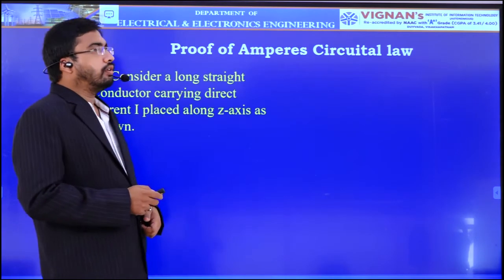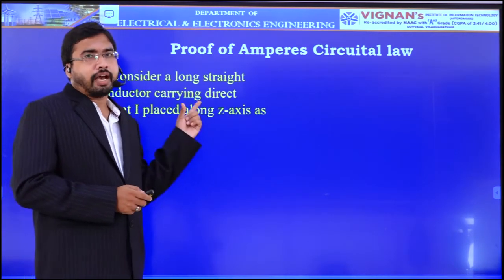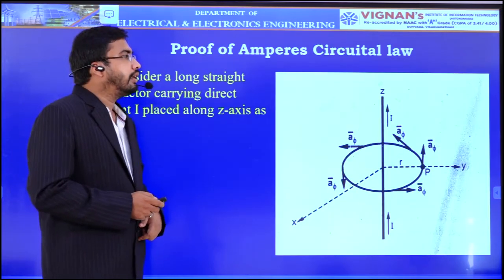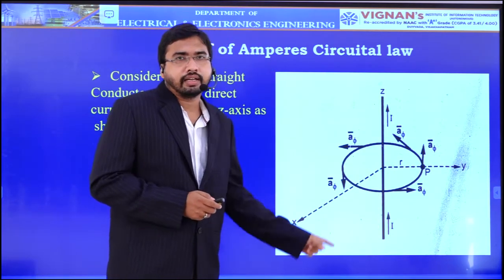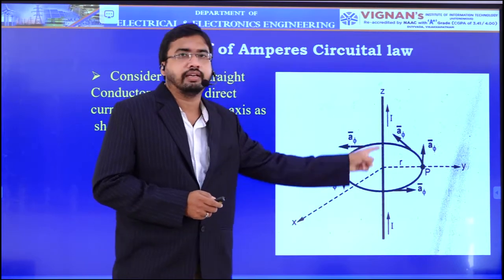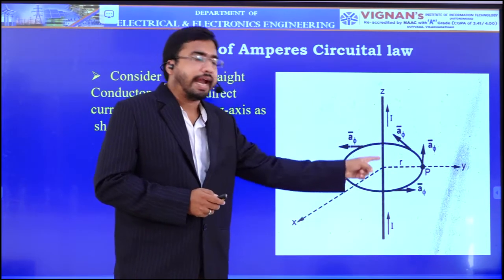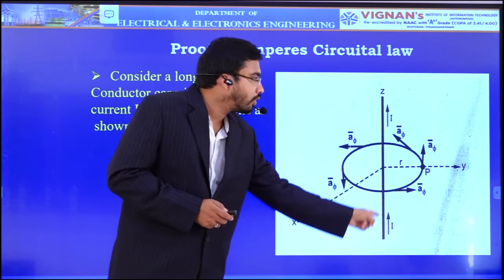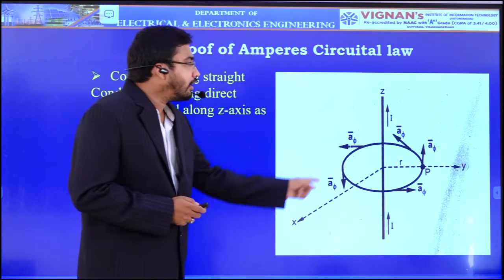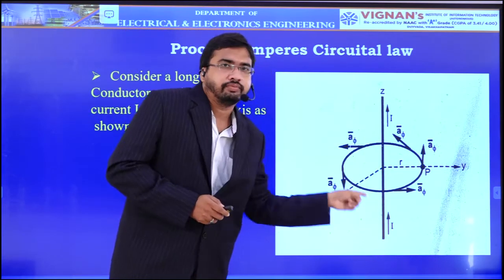Okay. So we need to prove this law mathematically. For proving that, let us assume a straight current carrying conductor. Let us assume a straight current carrying conductor along z axis, and the current that is flowing in this straight conductor is some I. Okay. Now consider an Amperian path.